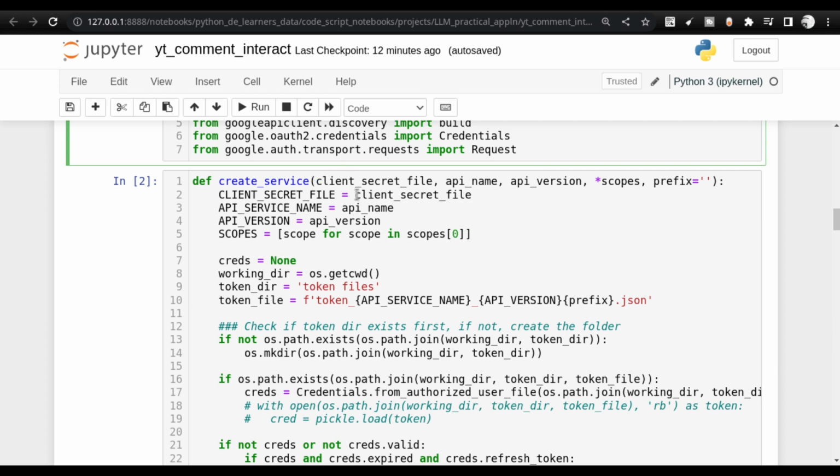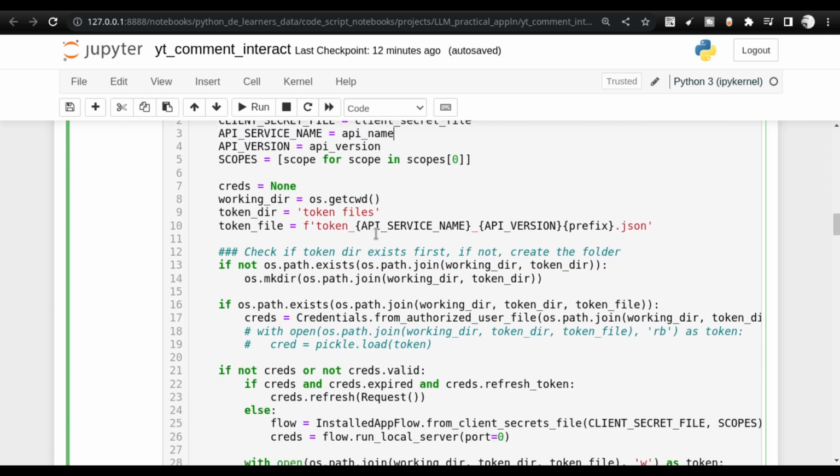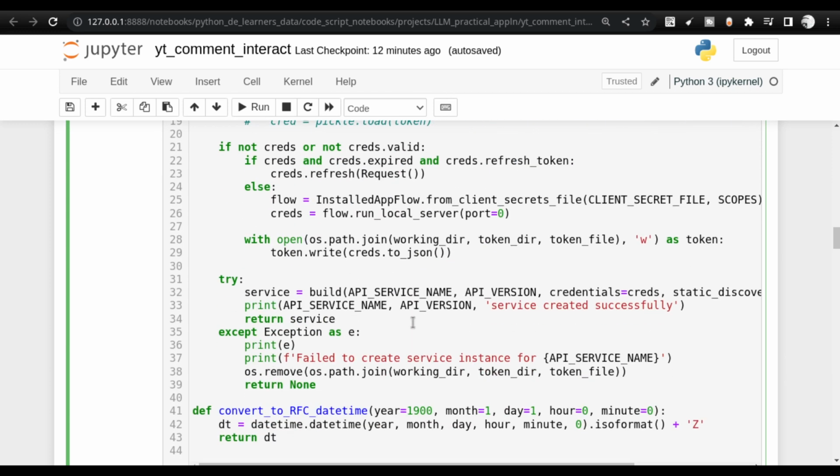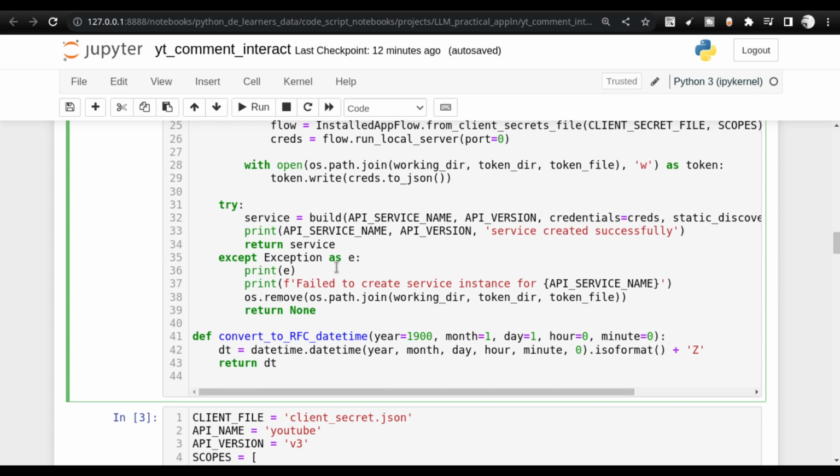Now, here is the client secret file that you need to provide, and the API service name and the API version. All these things will be shared with you. The scopes will also be provided below. The point here is that you can use the entire code as it is. You don't need to change any of these things. The only output you're going to get from this is the service object, and this service object is what we are going to use to interface with the YouTube channel, YouTube videos and their comments. This is important.